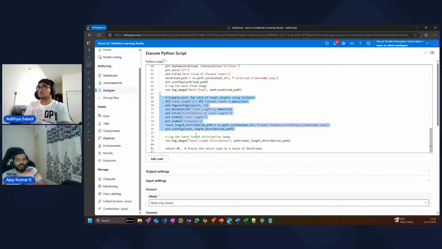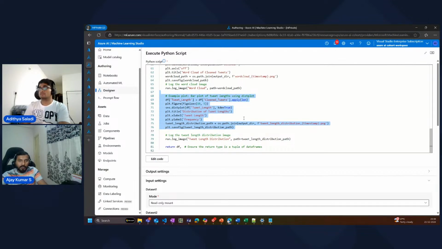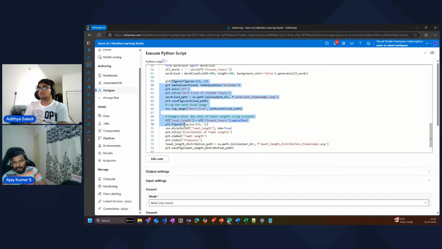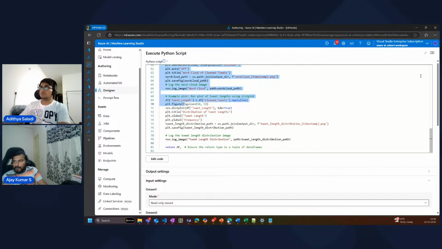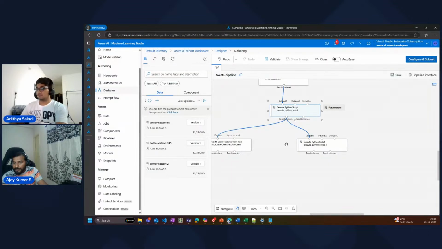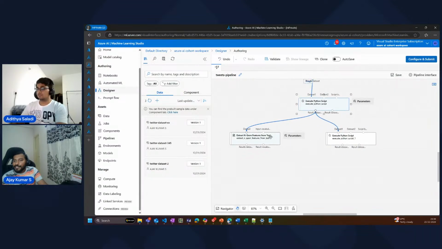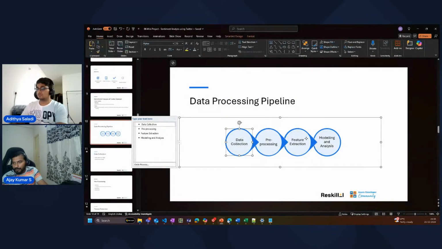As an improvisation or a refactoring to it, you can explore existing libraries or components to plug your plots into, right? If you give the output in a specific format, all these get plotted automatically, but we have handcrafted it and we have shown it, right? Now, the output of this particular Python script is fed into the feature extraction process. That's the next process in the pipeline, right?